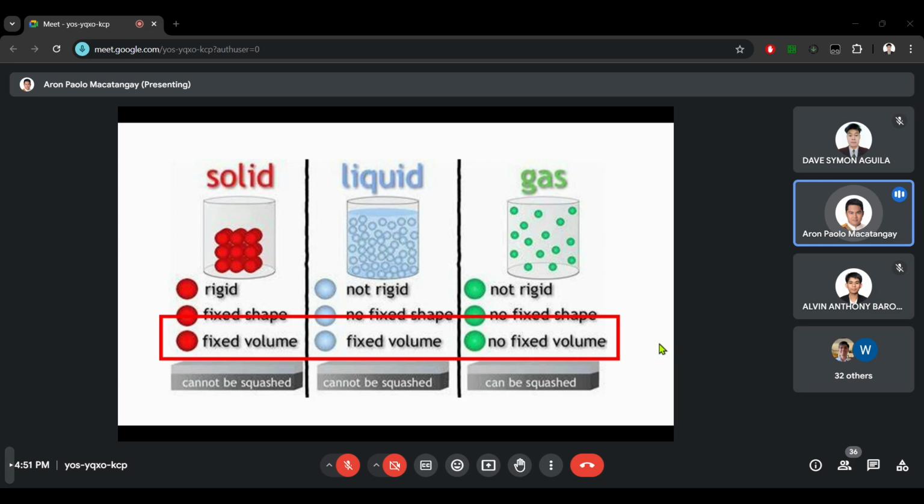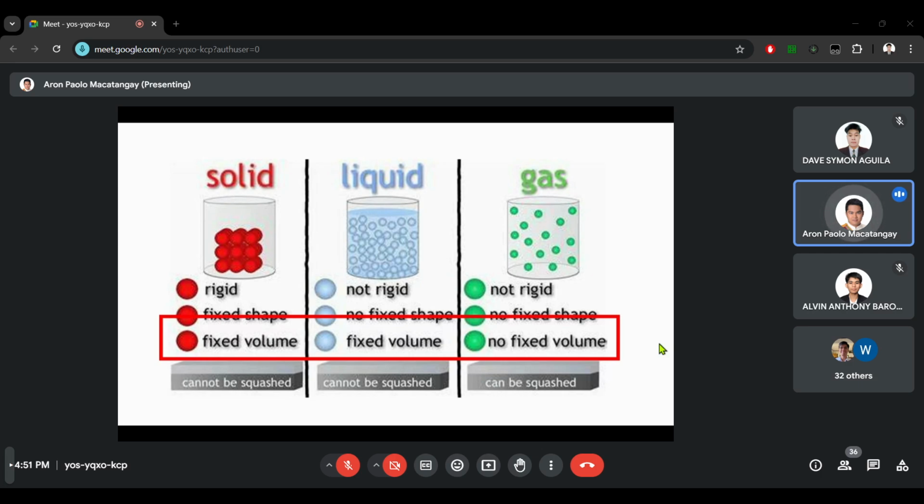Even if I transfer that 300 milliliters of Coke into a 1 liter container, the volume of the Coke will not increase to 1 liter just because I put it in a larger container. The volume of the liquid will remain the same, but it will follow the shape of the larger container. So shape-wise, it will change, but volume-wise, liquids do not change, even if you transfer it to different containers.